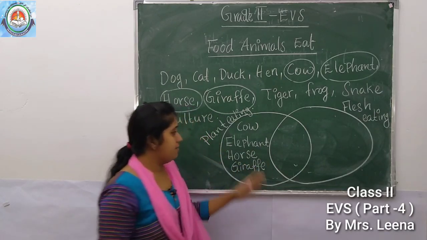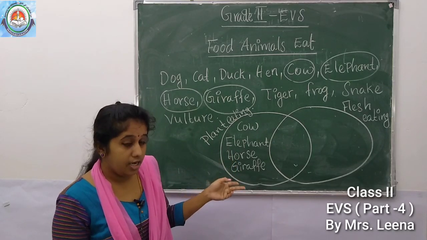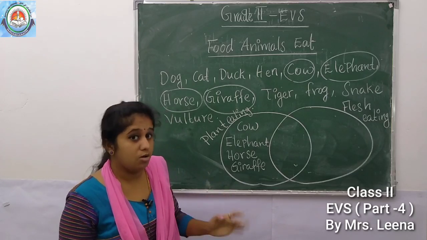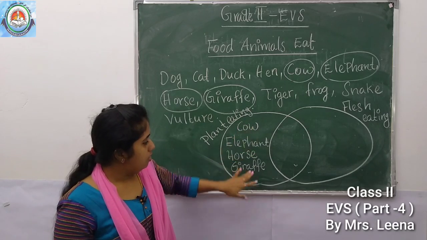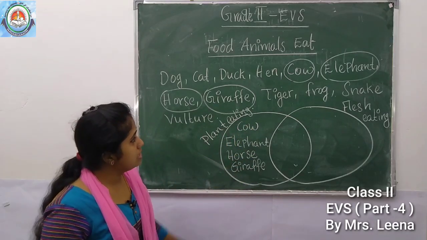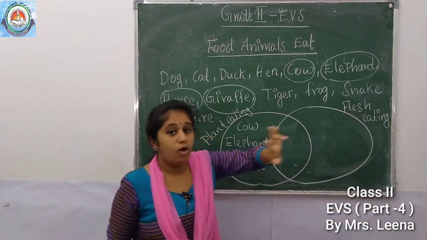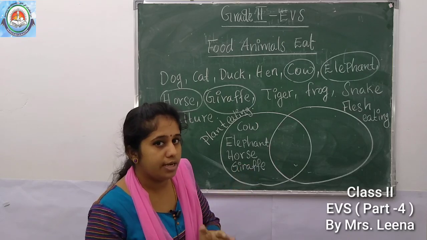Yes. See, many animals are here. Plant eating animals. See, deer eat only plants. Then zebra eat only plants. Then goat, isn't it? As many animals are here. So, we wrote only 4. Then, next one, we can group the animals eating what? Flesh eating animals. Flesh means the meat of other animals.